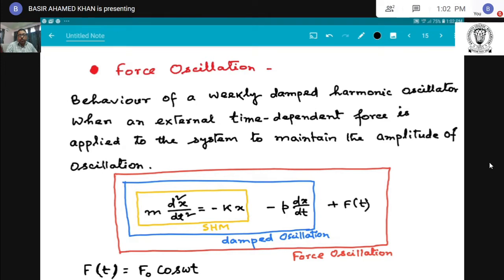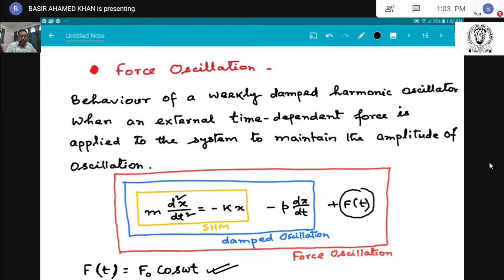But we want to maintain the amplitude of the oscillation by applying a harmonic force that is time dependent, which I consider as F(t). This is F(t), a harmonic force, F(t) equal to F0 cos omega t,